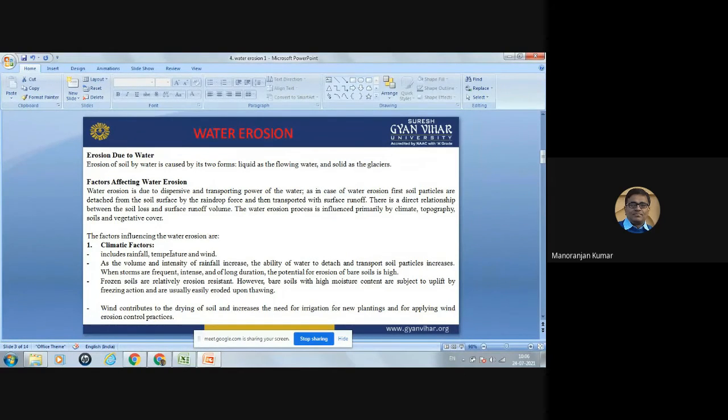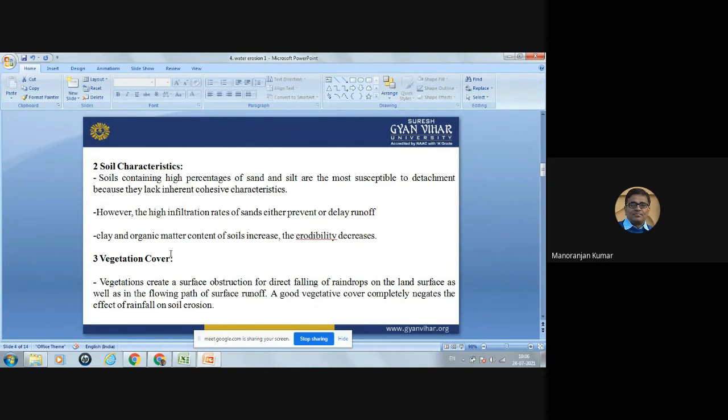All these three parameters affect the soil erosion process by the water. Okay. Now, second is soil characteristics. Soil characteristics means the types of soil. There are mainly three types of soil: sandy soil, silty soil, and clay soil. Out of these three, the soils containing a high percentage of sand and silt are the most susceptible to detachment. Why? Because they lack inherent cohesive characteristics within them.